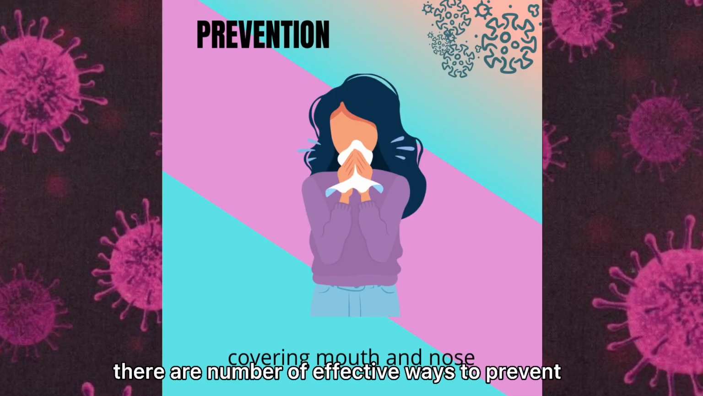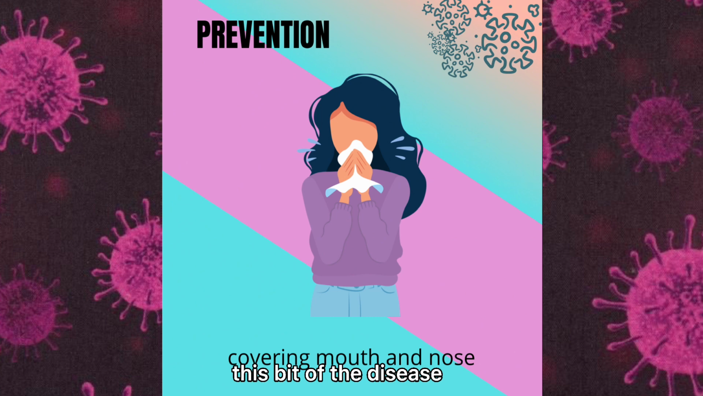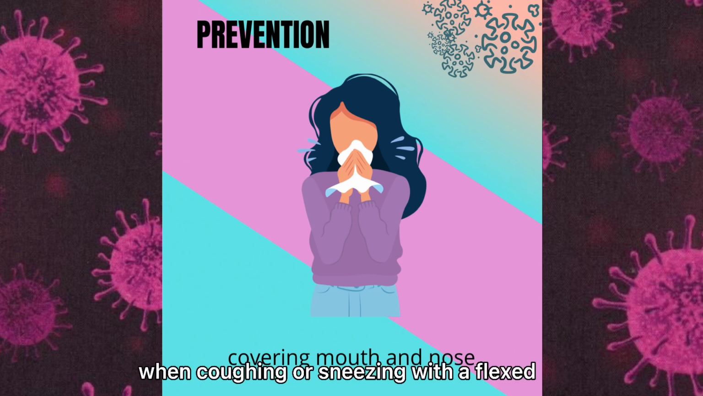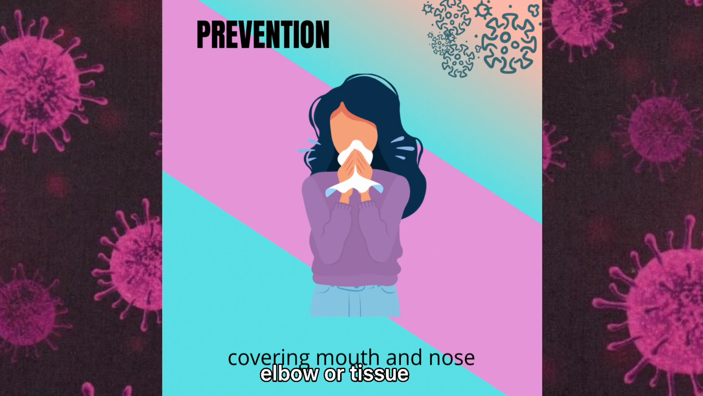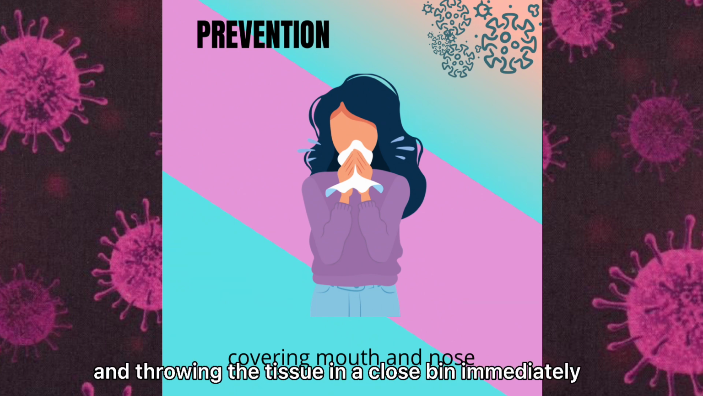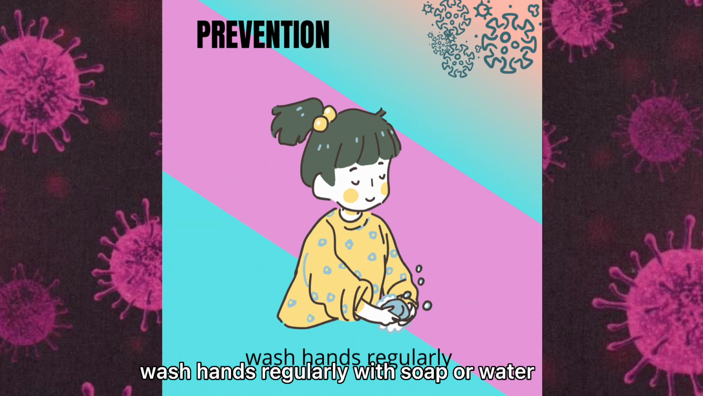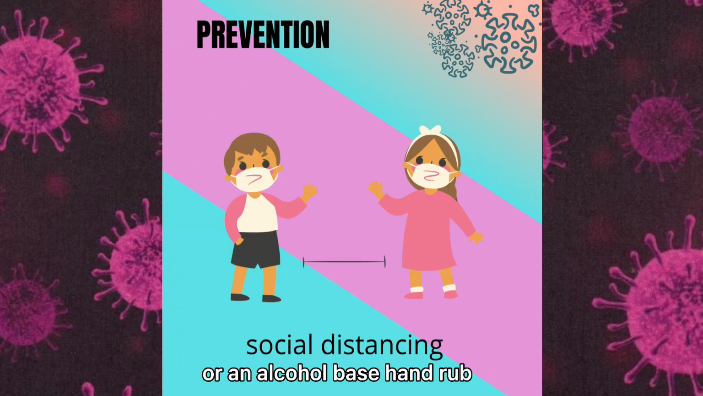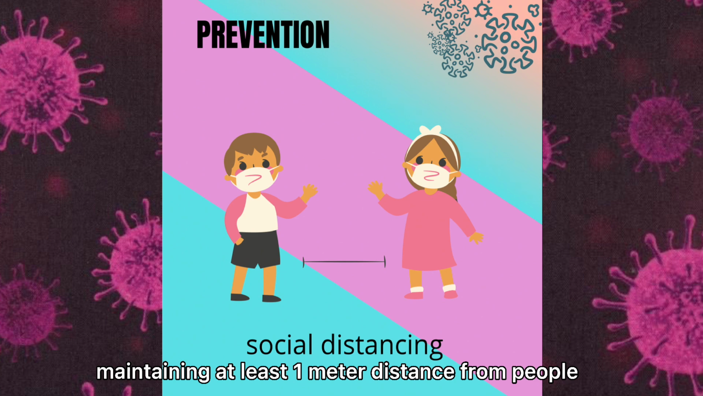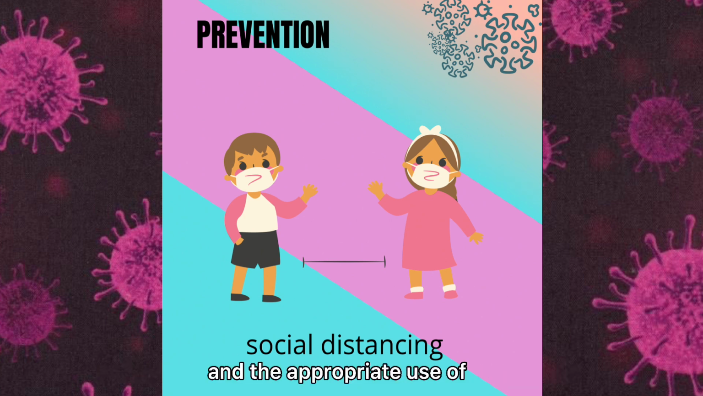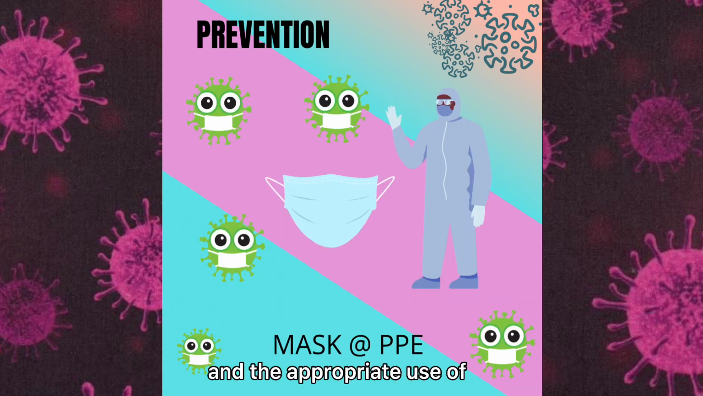There are a number of effective ways to prevent the spread of the disease. These include covering our mouth and nose when coughing or sneezing with a flexed elbow or tissue, and disposing of the tissue in a closed bin immediately after use. Wash hands regularly with soap and water or an alcohol-based hand rub. Maintain at least 1 meter distance from people, and use masks and personal protective equipment appropriately, especially in health settings.